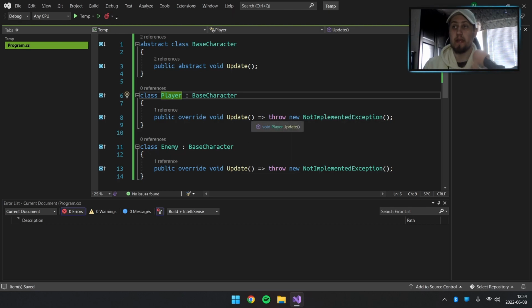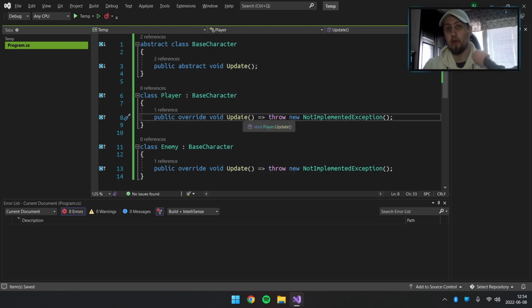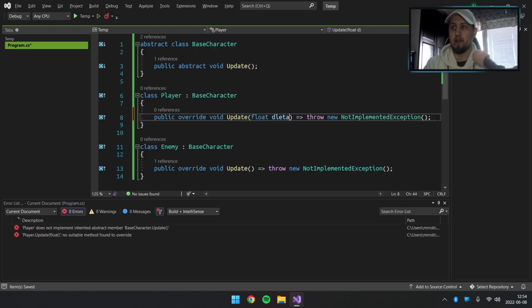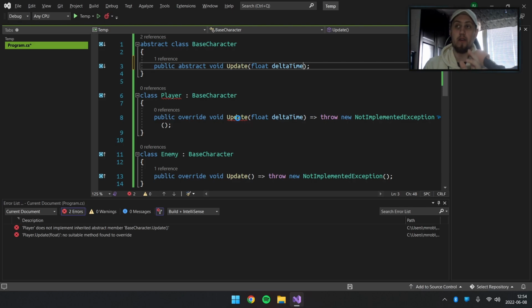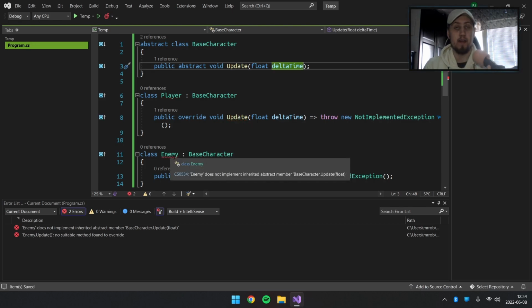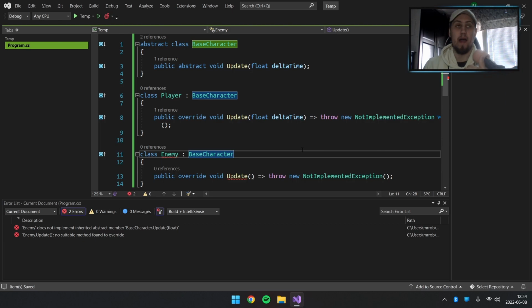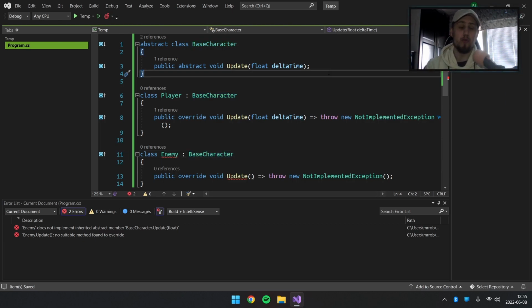The problem comes here. Let's say we want to have a parameter, an optional parameter, or just a parameter in general. We can't do that. So let's say float delta time. Well, as you can see over here, we can't do that because this needs to be actually in the abstraction as well. So we copy this and paste it over here. Now player is acceptable, but the enemy is not acceptable. So now we have an error. So how do we avoid this?